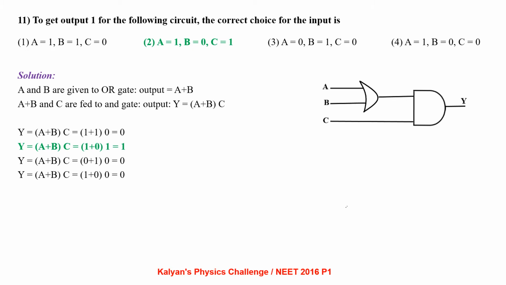Since the output of OR gate is fed into the AND gate, the final output will be (A plus B) into C. Now, Y equal to (A plus B) into C, you can see different options of the inputs available here. So we get in the second option, where A is 1, B is 0 and C is 1, the output will be 1.